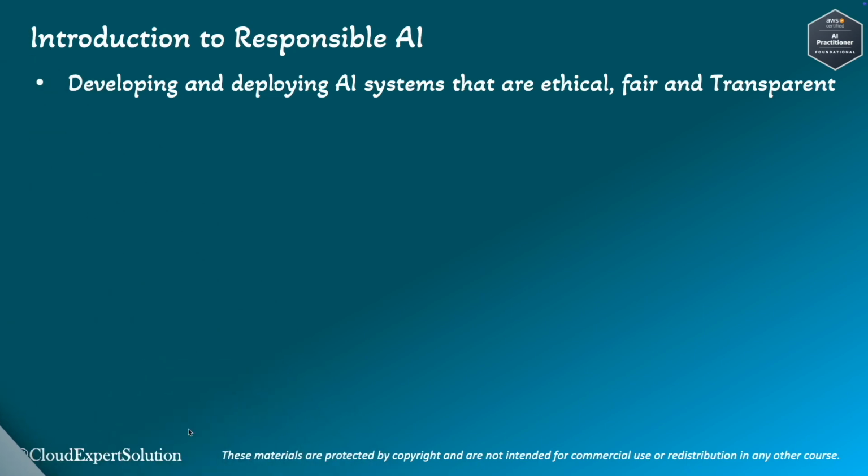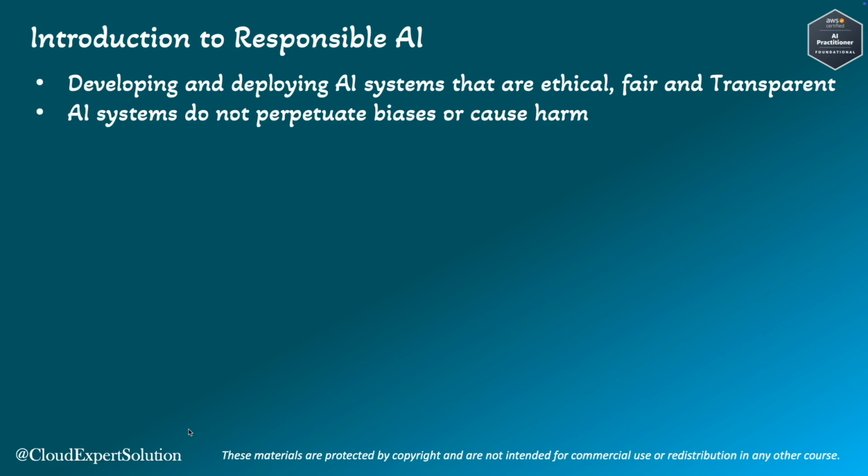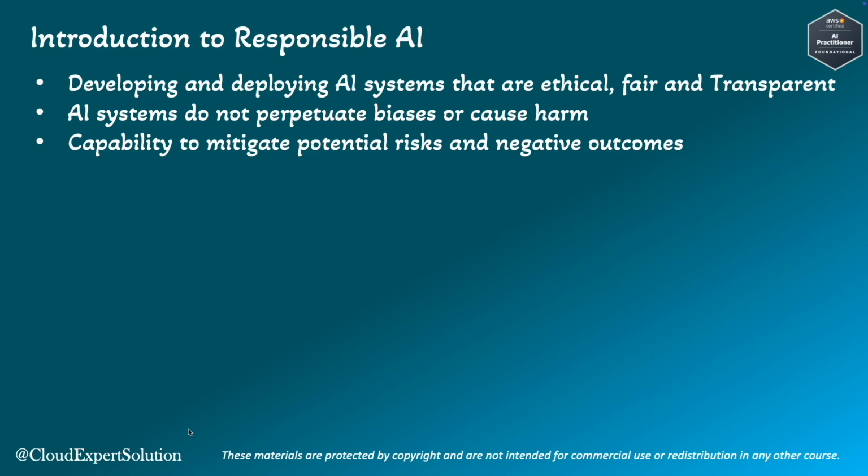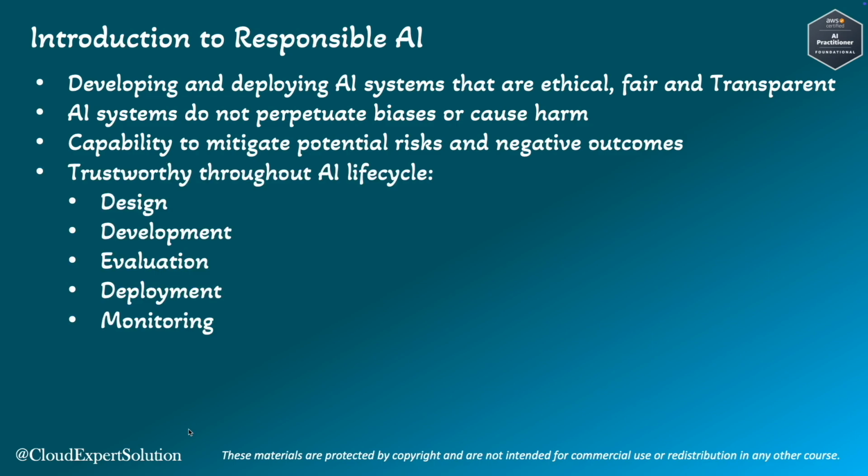Responsible AI is about developing and deploying AI systems that are ethical, fair, and transparent. It's crucial to ensure that AI systems do not perpetuate biases or cause harm. The AI model should have the capability to mitigate potential risk and negative outcomes. It must be trustworthy throughout the AI lifecycle, that is starting from design to model development, evaluation, deployment, and monitoring.